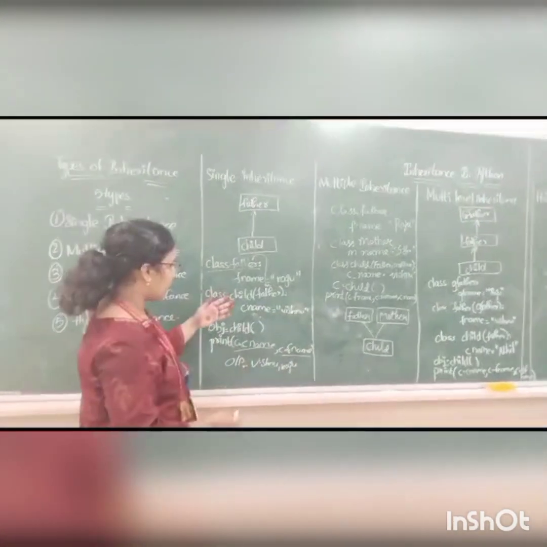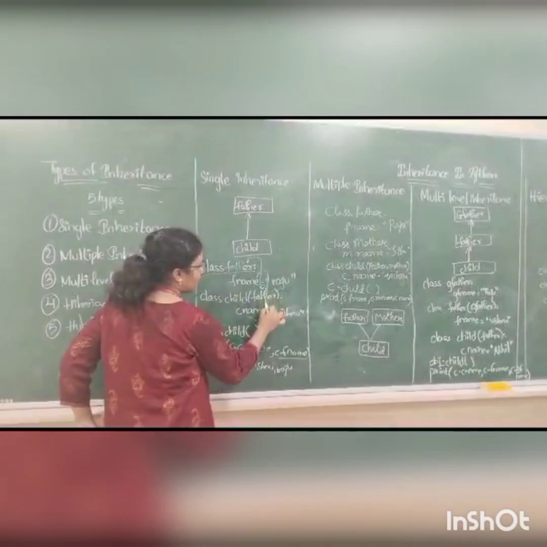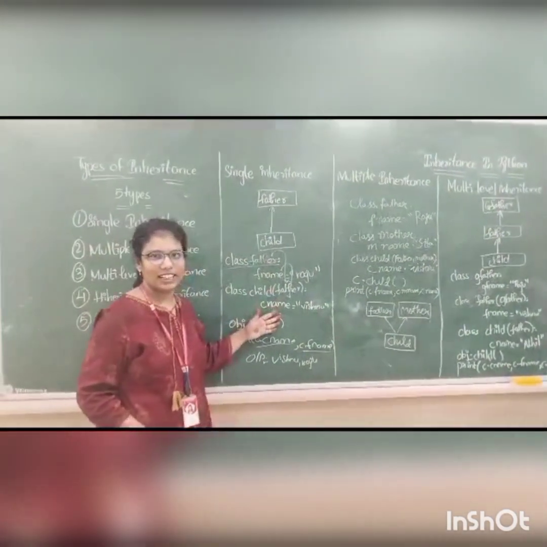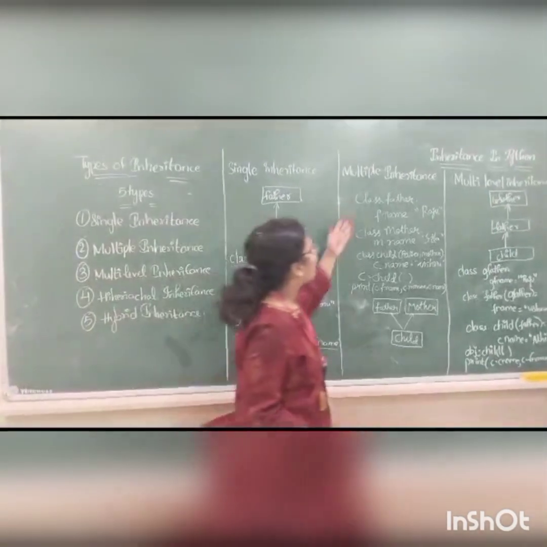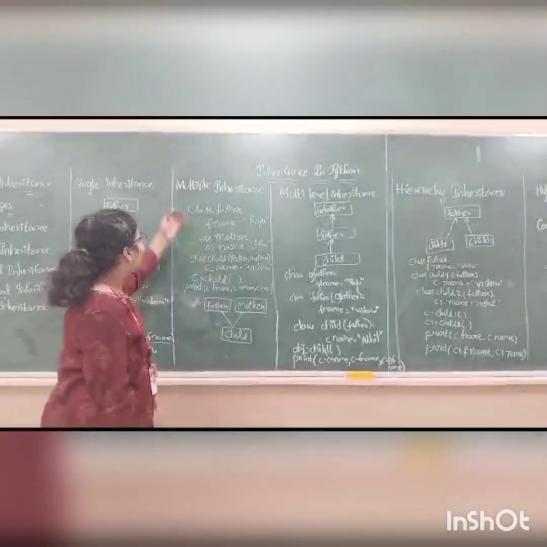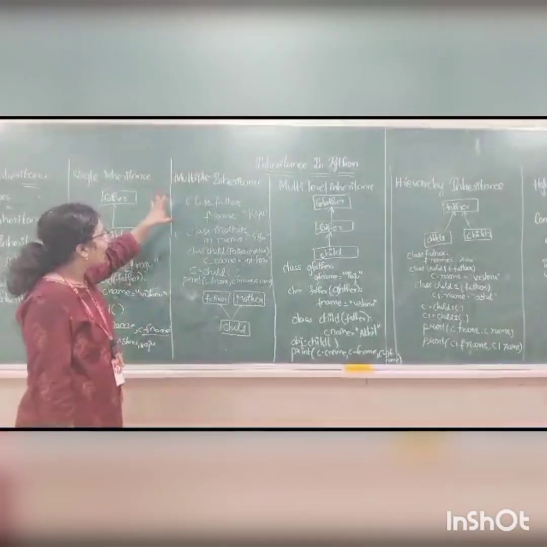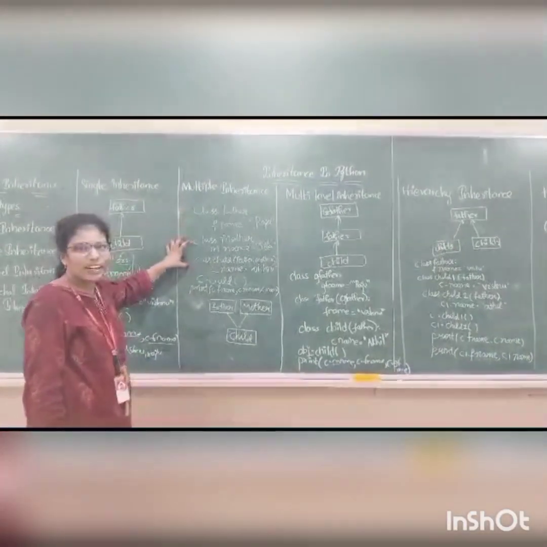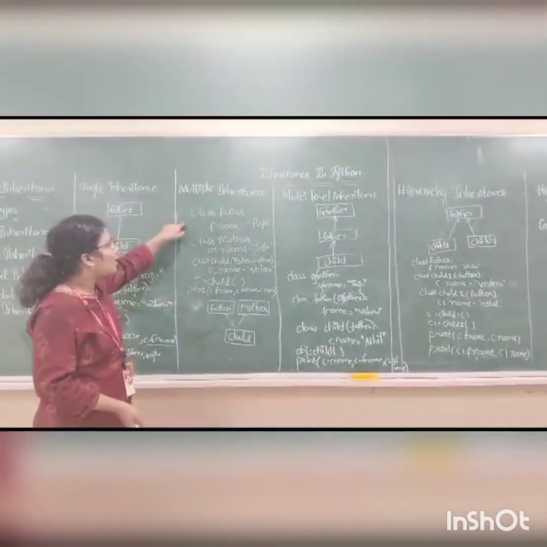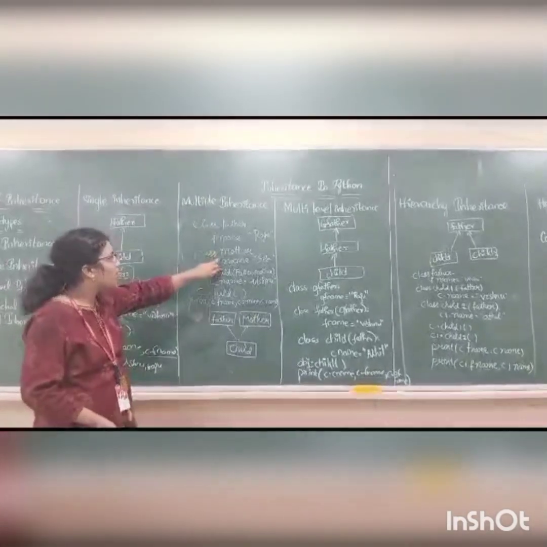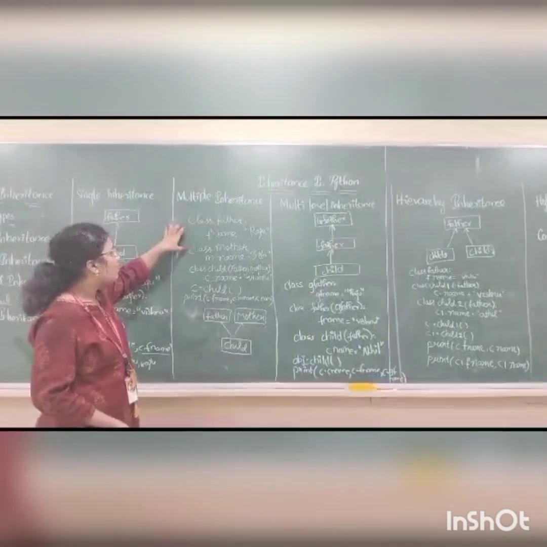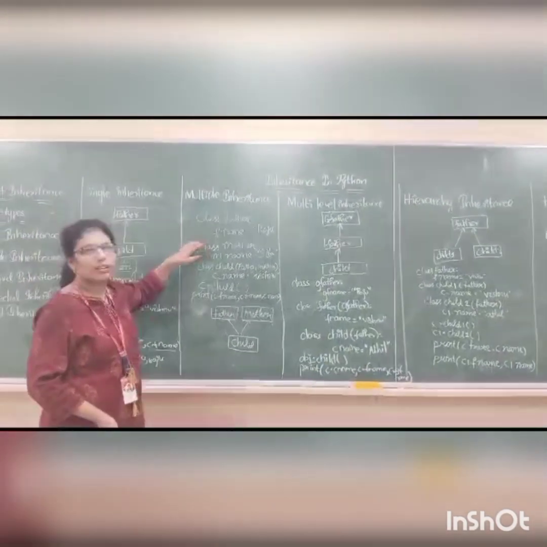That means all the characters which are present in the parent class are inherited by the child class. The second type is multiple inheritance. Multiple inheritance means we have two base classes and one derived class. For example, we have two parent classes: the first is father and the second is mother. Here the child can get the properties or functions from both father and mother.